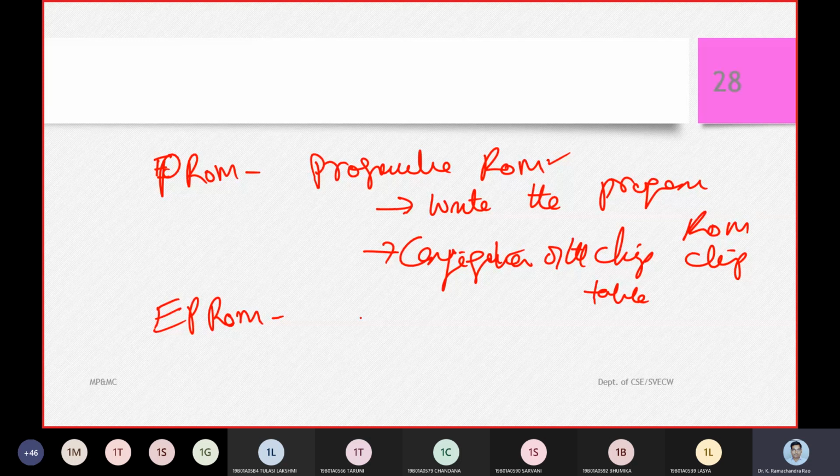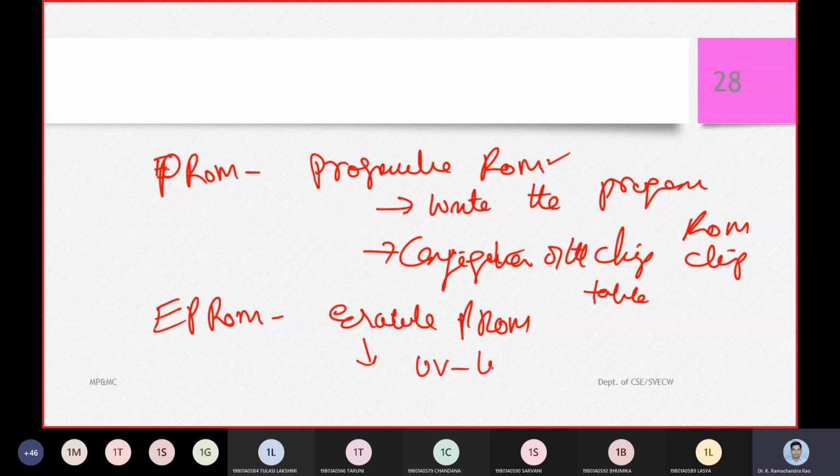So I can change that program, and we call it erasable programmable read-only memory. How does this erasing happen? It happens with ultraviolet light. We have to expose the programmable read-only memory to ultraviolet rays for 15 to 20 minutes. Then the program will be erased.